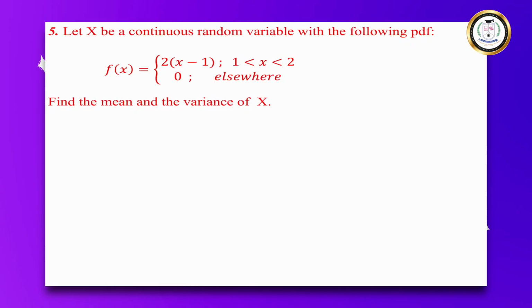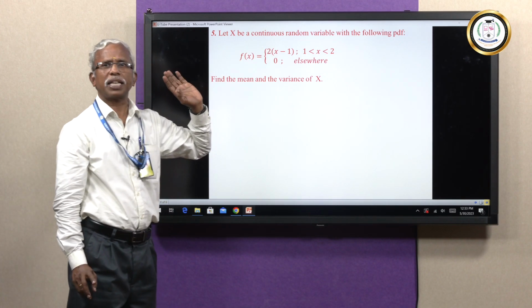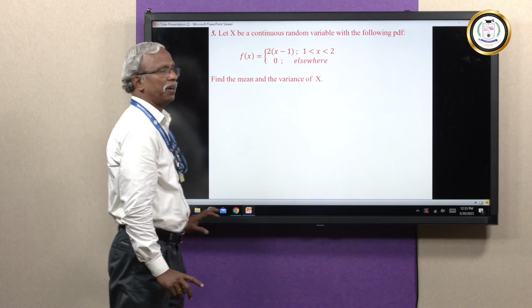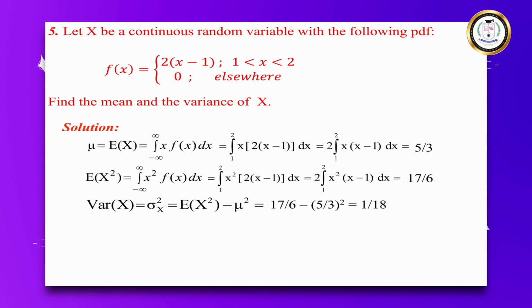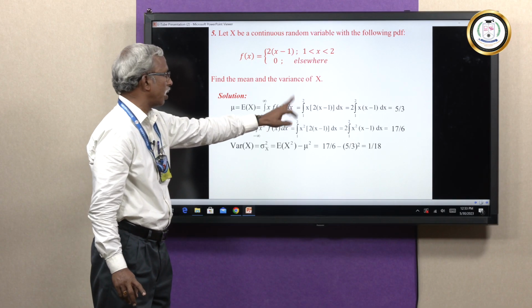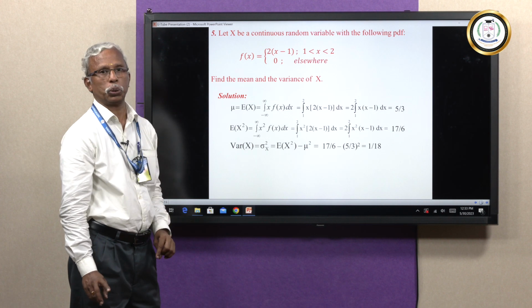Okay. Now, let us move on to the next problem. See this problem, again x has been taken as a continuous random variable with the following probability density function. The question is, calculate the mean and variance of x, alright. See, the interval is 1 to 2. You are going to concentrate only over this interval 1 to 2, alright.